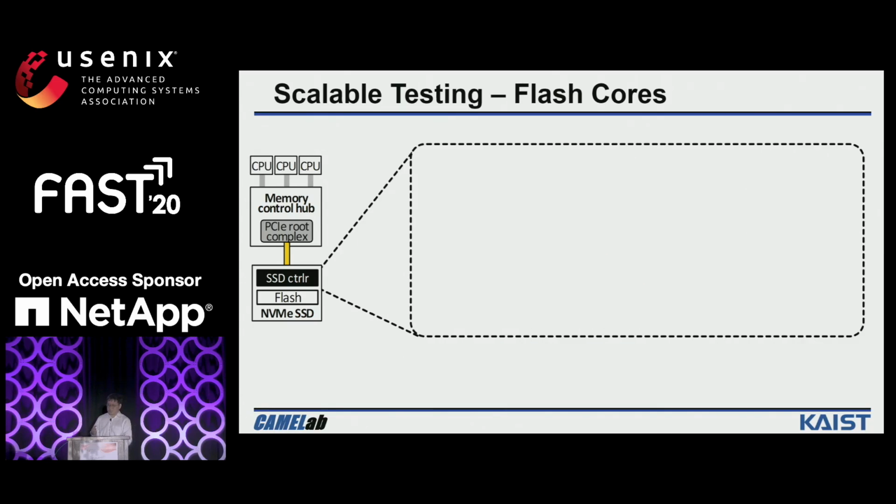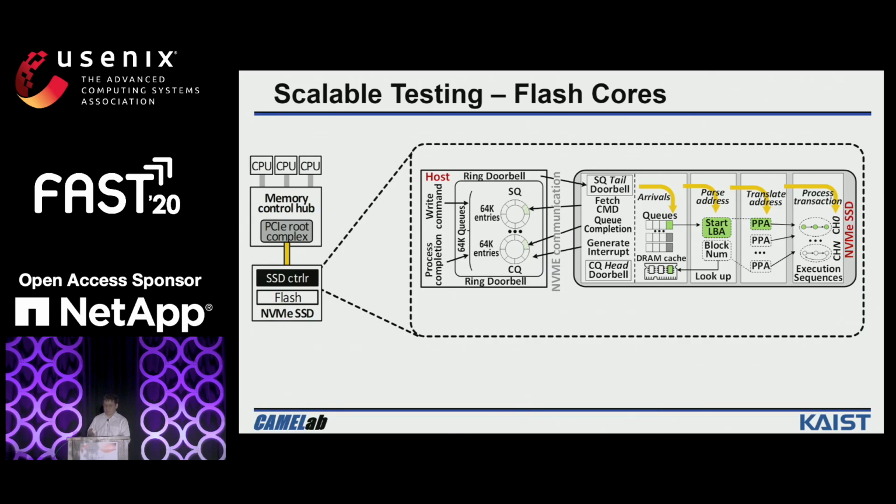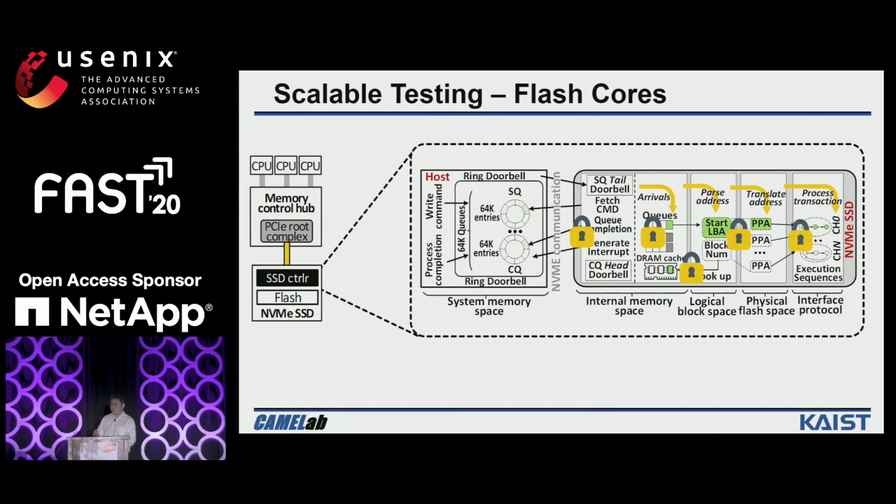The root cause of this performance degradation is that many resources in the SSD firmware are shared by all the flash cores. These include the system memory, flash internal memories, logical block address space, physical block address space, as well as NAND flash access. These resources require lock protection to avoid conflicts between different flash cores. Although we may have many flash cores, the access to these resources must be serialized. So this lock became the bottleneck to achieving scalable performance.